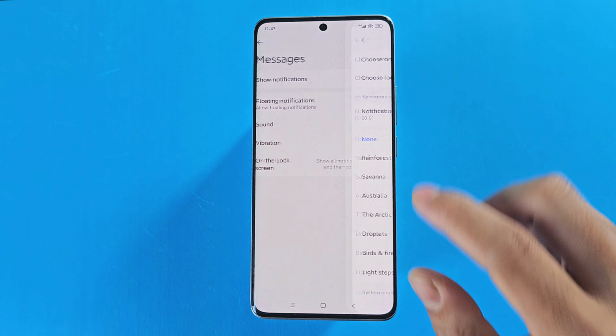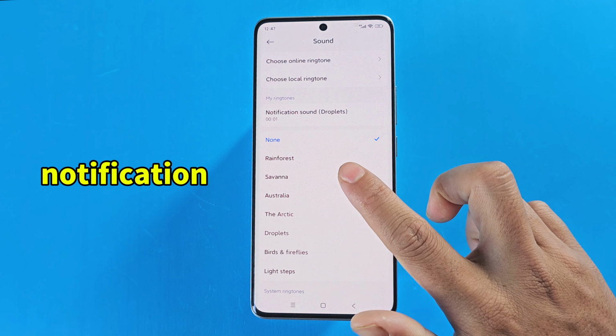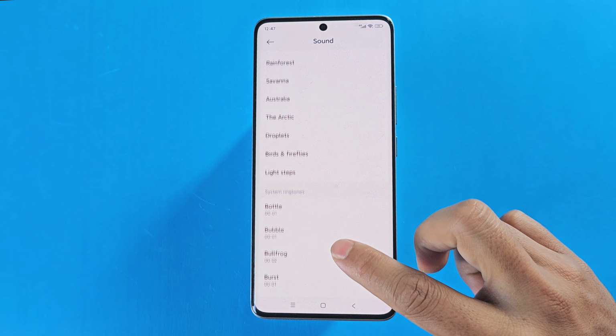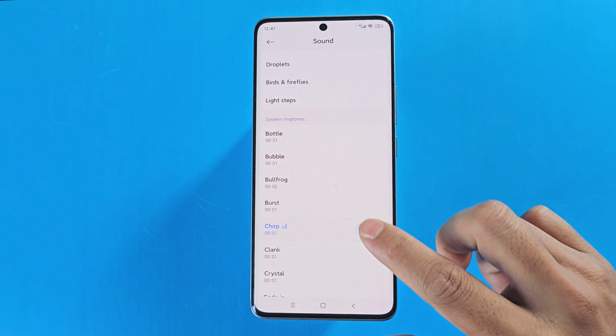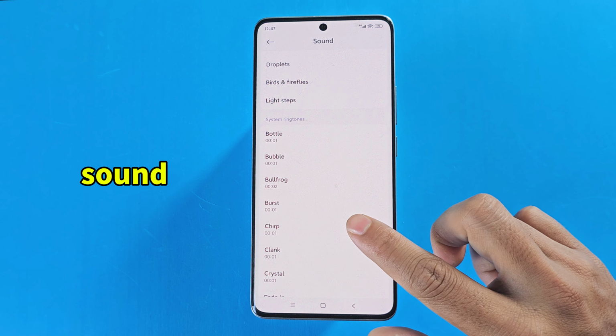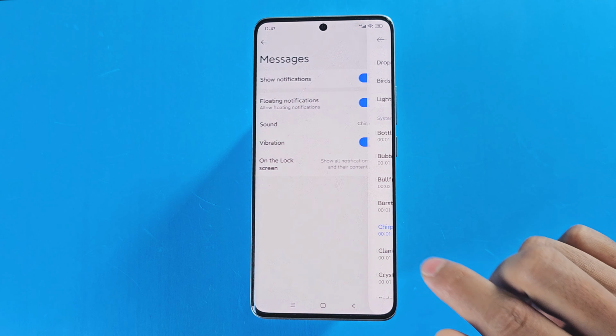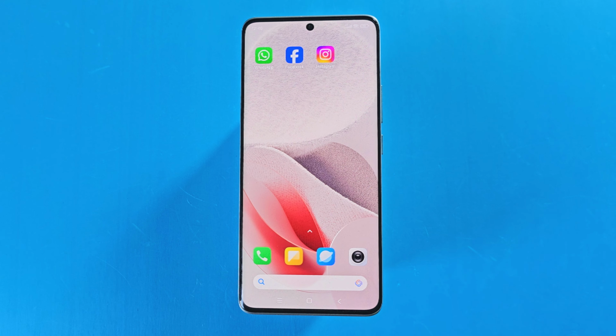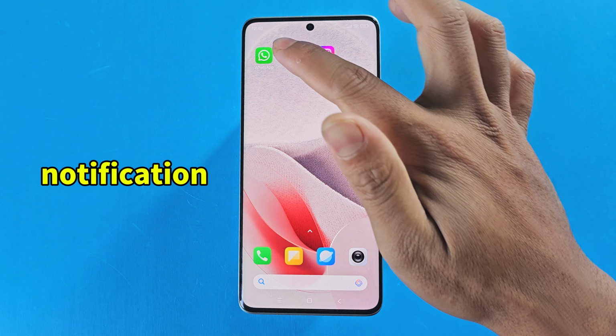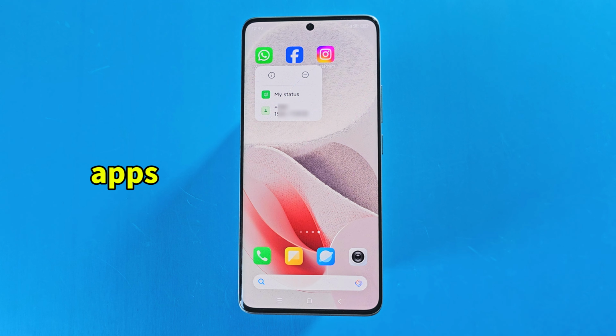Tap sound. Select your favorite notification sound. Select notification sound and tap apply. Similarly, you can add notification sounds to all apps.